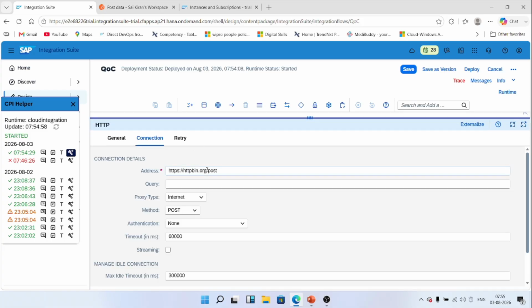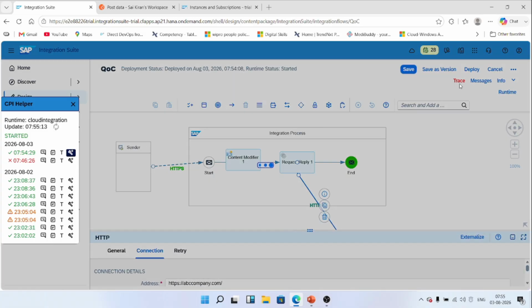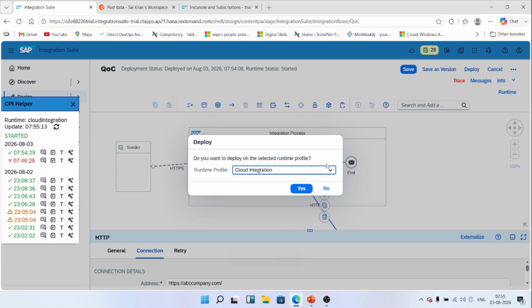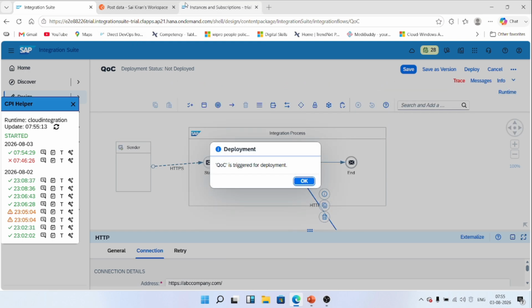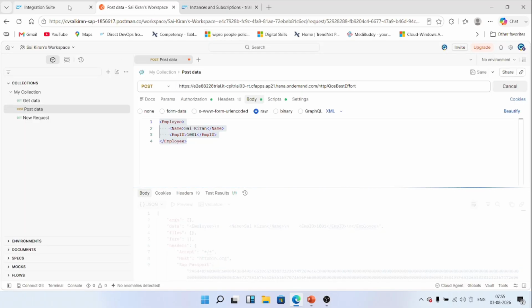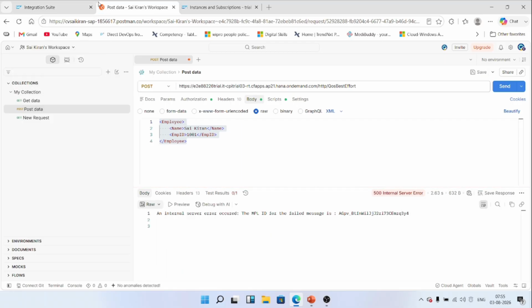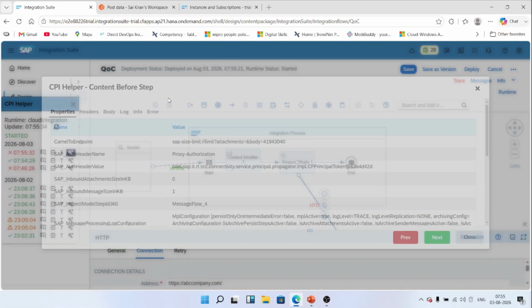Now I'm intentionally changing this receiver's address, placing a wrong endpoint here. Because of that, it will definitely fail and it won't retry. I'm just saving it and deploying. Sending data from Postman, it is showing a 500 error. What is the error we are seeing here? See the receiver part, we are seeing the error.